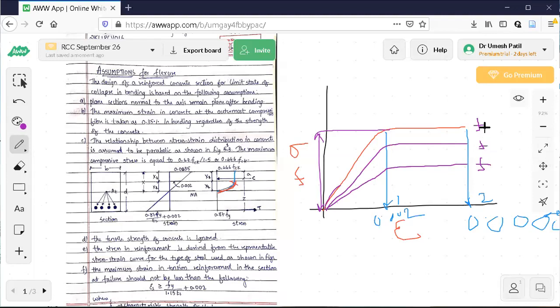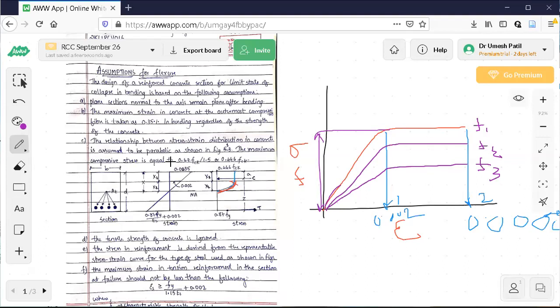So 1, 2, 3, try to observe this. It is not given as F1, F2, F3 in the code book. First top one is FCK, below it 0.67 FCK. It means I have removed 33% from this. 1 minus 33%. If you remove, what remains?